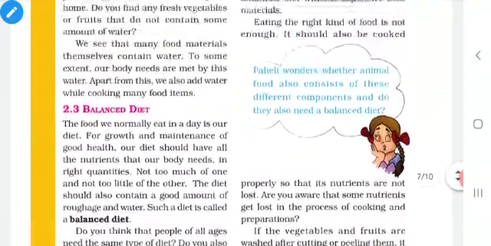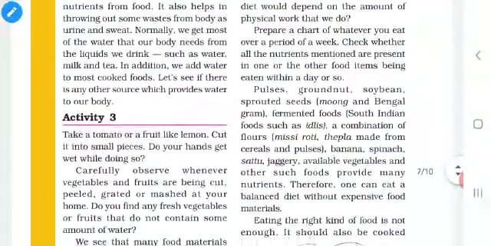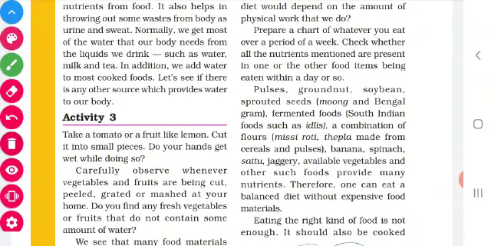Now I'm going to give you an activity. Children, you are going to prepare a chart of whatever you eat over a period of a week, from Monday to Sunday. Then you ensure whether the diet is balanced or not, and whether that diet contains all the nutrients or not.